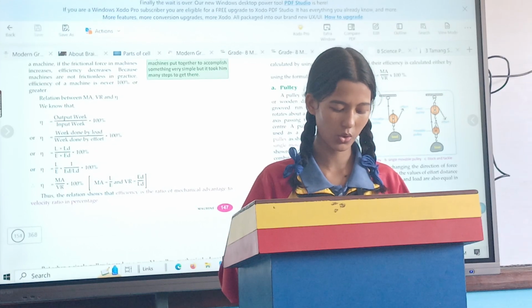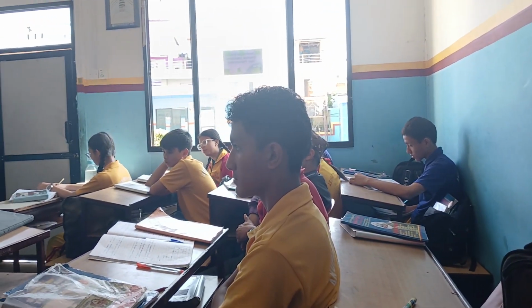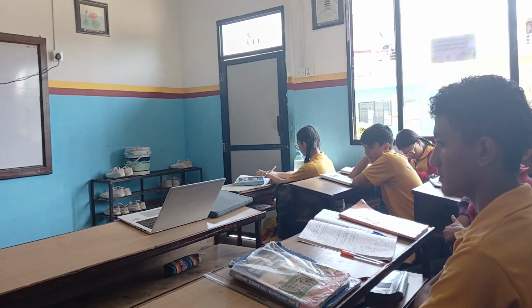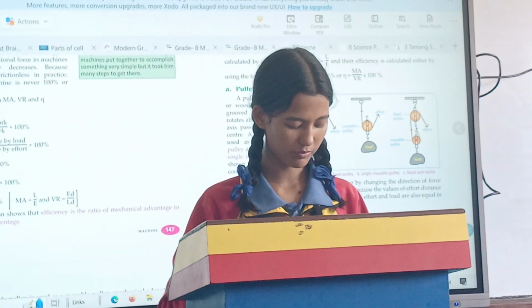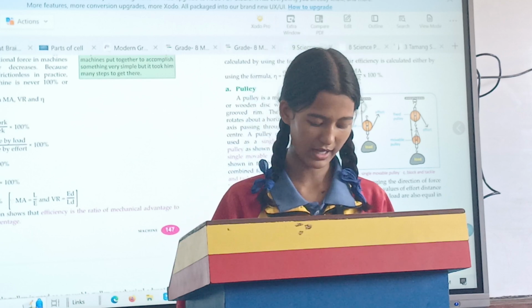Some terms like effort, load distance, effort distance, work output, work input, mechanical advantage, velocity ratio, and efficiency are used frequently in simple machines. MA stands for mechanical advantage. The ratio of the load to the effort in a simple machine is called mechanical advantage or actual mechanical advantage, AMA, of that machine. The formula to calculate MA is L upon E, where L is load and E is effort.